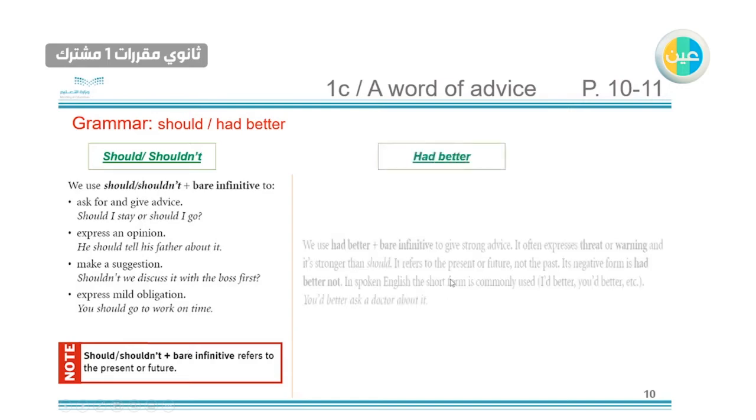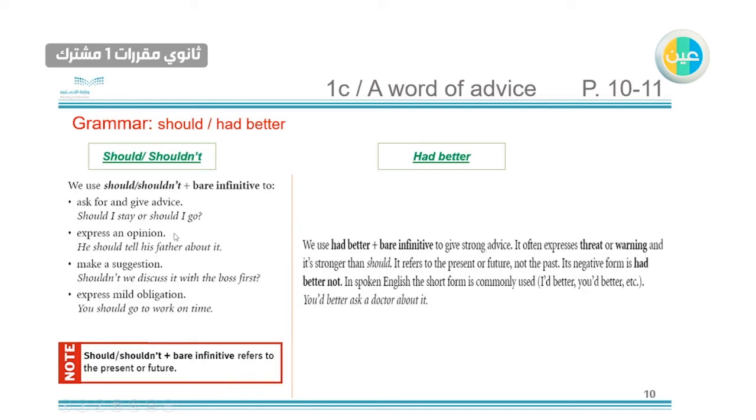Had better. Had better, mostly it's like must. So we use had better plus the bare infinitive, the basic form of the verb, to give strong advice. So this one is just an advice, but this one is strong advice. It's like must. It often expresses threat or warning, and it's stronger than should. It refers to the present or future, like this one. The tense, it's just about the present or future, not the past. So we are not talking about the past.